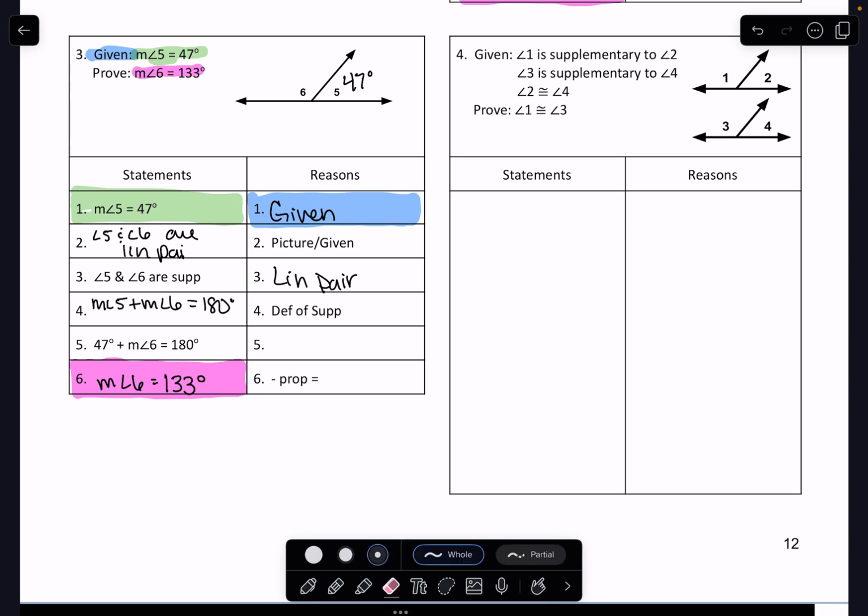So if you look, this is what changed. So that is substitution. And we can do that because of this right here. So we substituted using steps 1, because it told us what the measure of angle 5 is, and step 4, because we put that in for the measure of angle 5 in that equation.